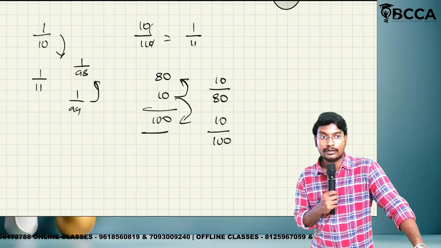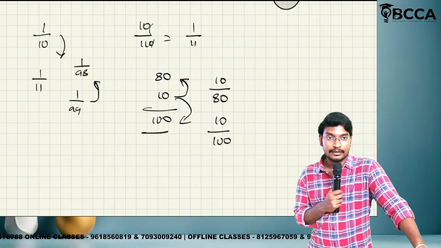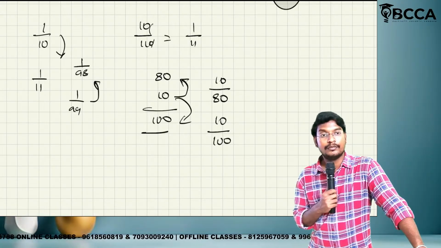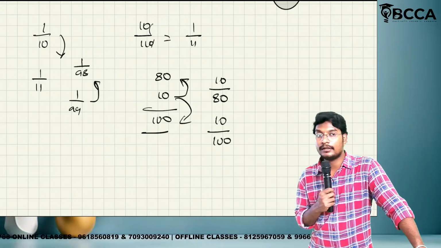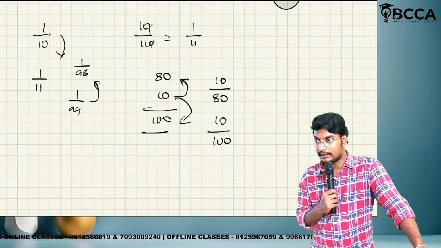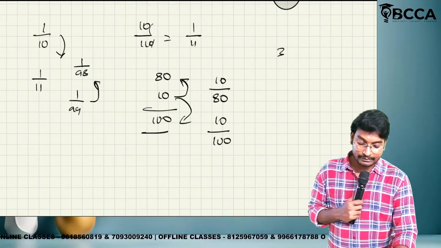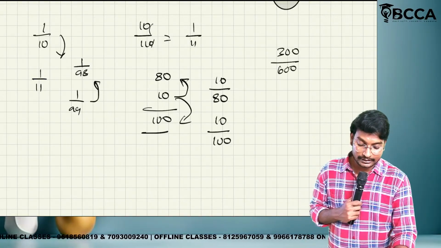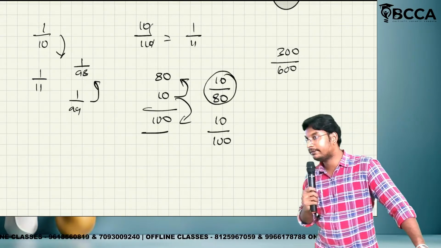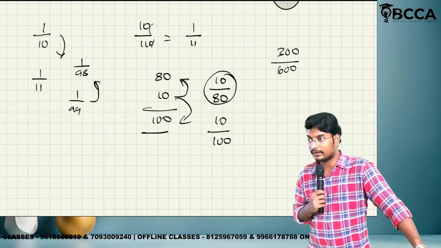Okay, on cost, on sales. Sales is the more amount, cost is the less amount, because there is a middle one called profit. If you want the sales, we need to add the profit to the cost. So sales is the more amount, cost is the less amount. Nothing but percentage means 300 divided by 600. Here also we have to write 10 divided by 80, 10 divided by 100. And again, this concept I will discuss in the final accounts also, no problem.